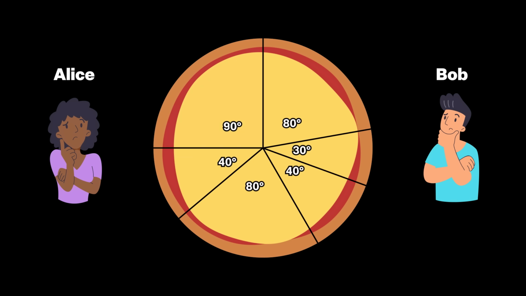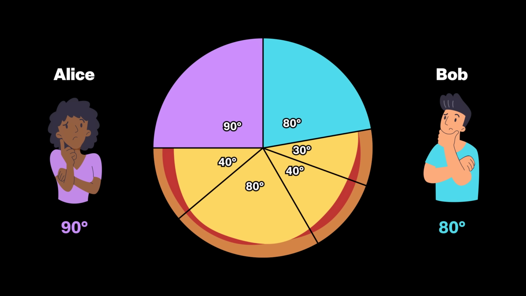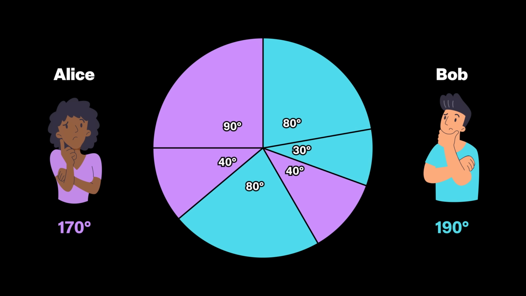For example, she can choose the 90-degree slice. Say Bob goes here. Alice's biggest choice now is 40 degrees. Maybe Bob goes here. Then Alice chooses the other 40-degree slice. Bob takes the last slice. Altogether, Alice got only 170 degrees, while Bob got 190. So, greed is not always good. Does Alice have a better strategy?